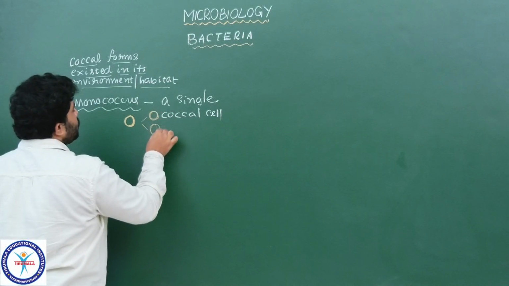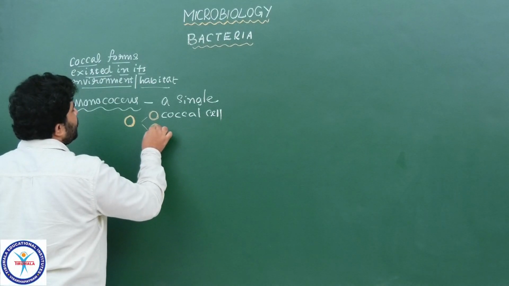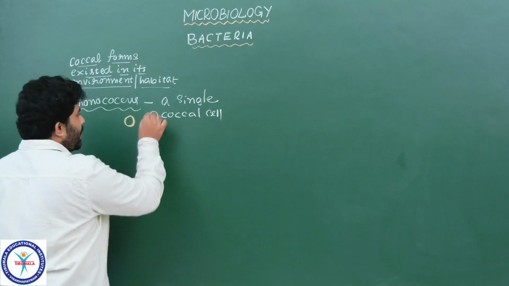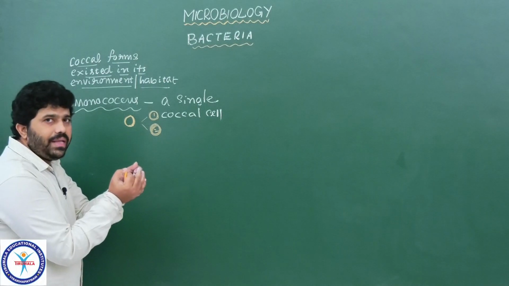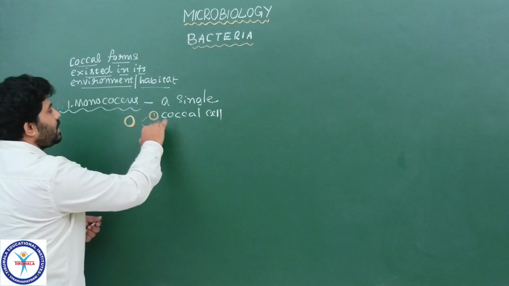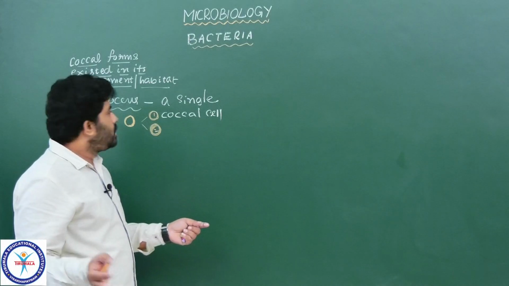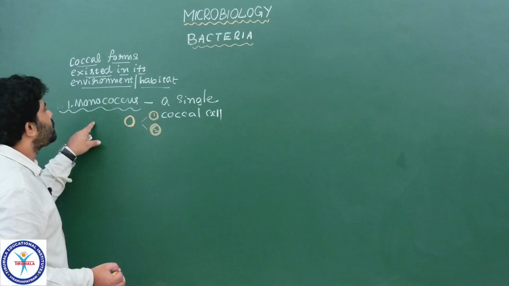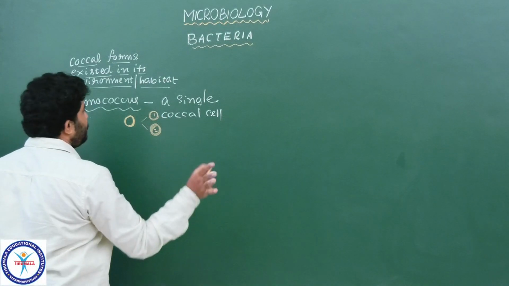These two cells are not adhering. Adhering means binding. Independently they are living, cell 1 and cell 2, not binding. So finally we see only one cell each, as they get separated. That type of condition we see in the coccal forms of bacteria called monococcus. Single coccal cell we see here.